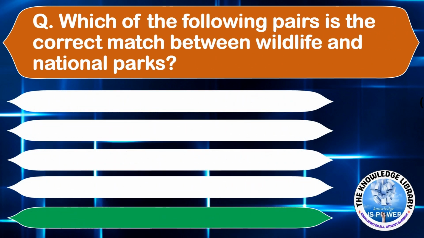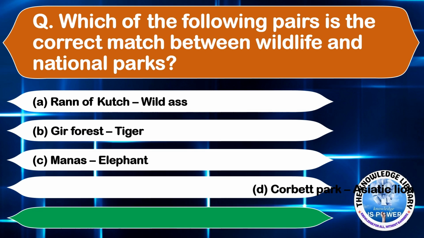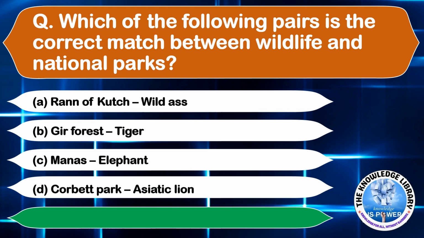Which of the following pairs is the correct match between wildlife and national parks? Option A, Rann of Kutch and Wild Ass. Option B, Gir Forest and Tiger. Option C, Manas and Elephant. And option D, Corbett Park and Asiatic Lion. The correct answer is option A, Rann of Kutch and Wild Ass. Moving on to the next question.